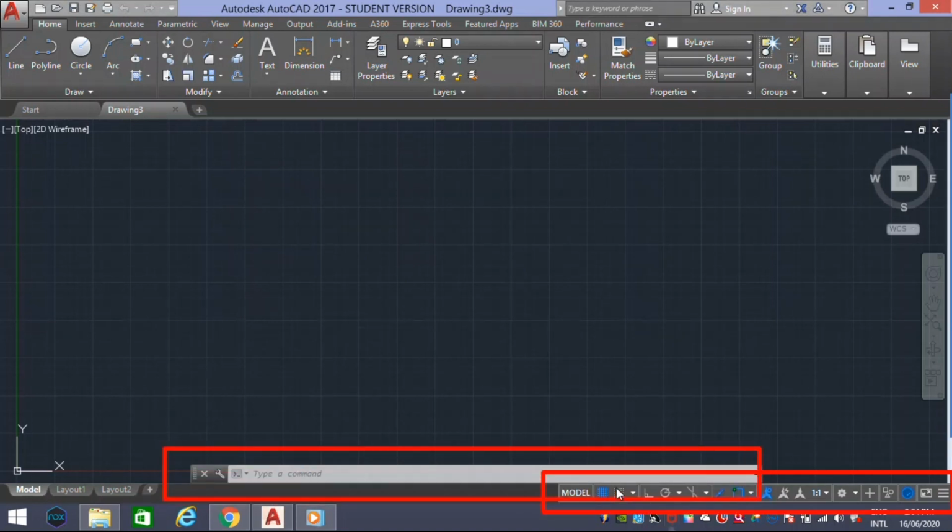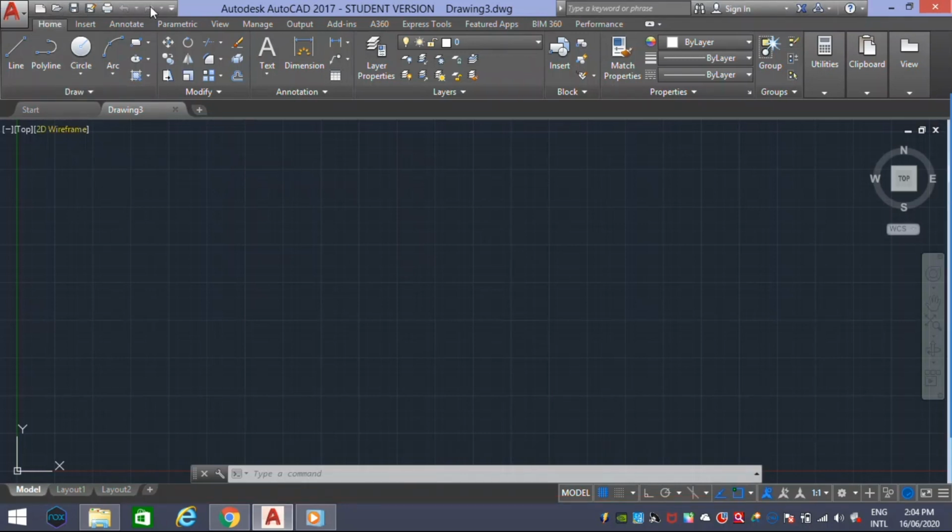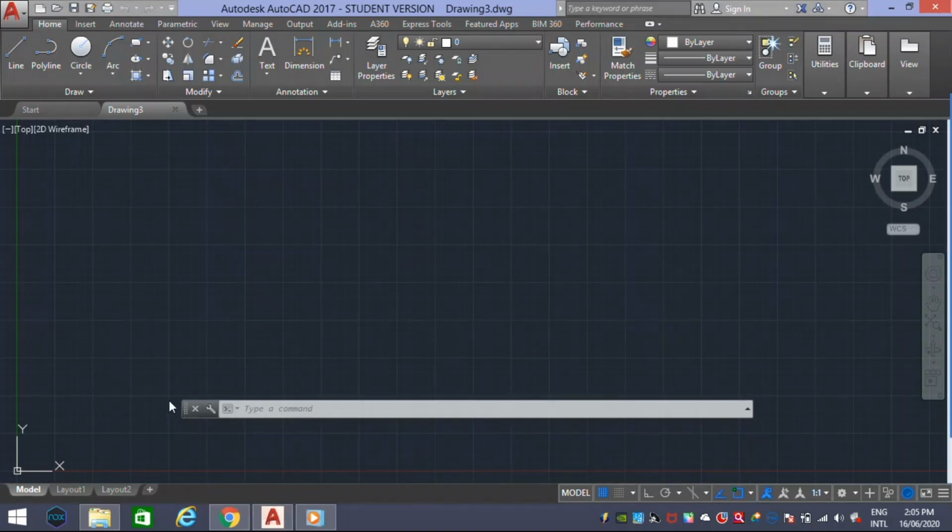Coming to the brief explanation, the top part has the application menu, and the top left corner has the quick access toolbar at the side. Below that is the panel tabs, where there is a list: home, insert, and others. Home has the line tool, and down from that is completely called the ribbon toolbar. And at the top corner we have a search bar. If you see in the middle, here we have a UCS, that is user coordinate system. At the bottom middle is the command window, where we type command shortcuts to use a particular tool.